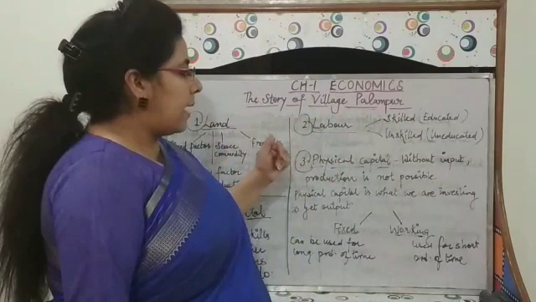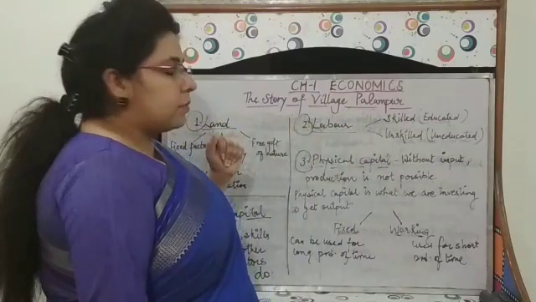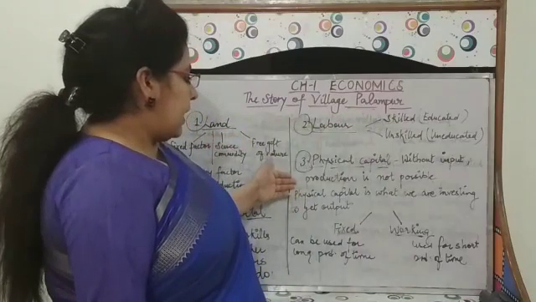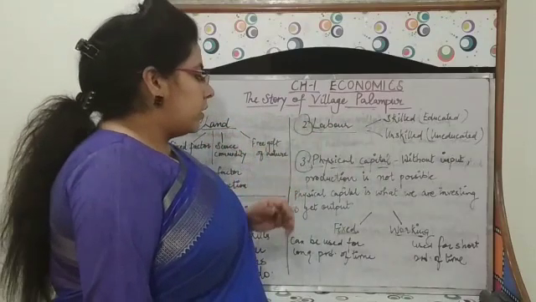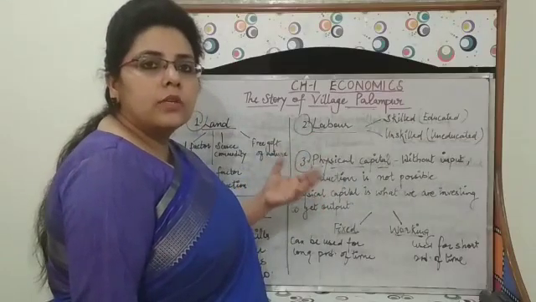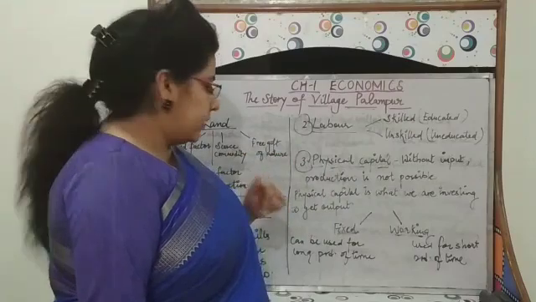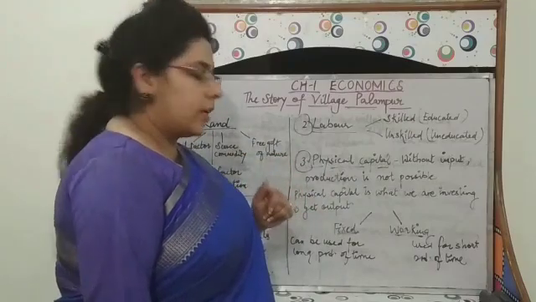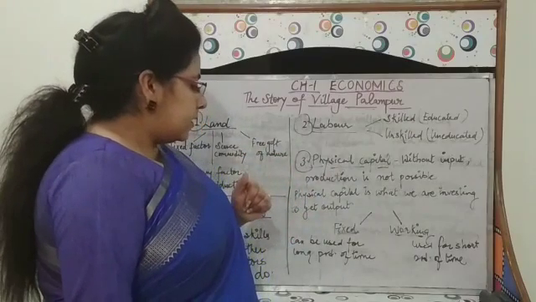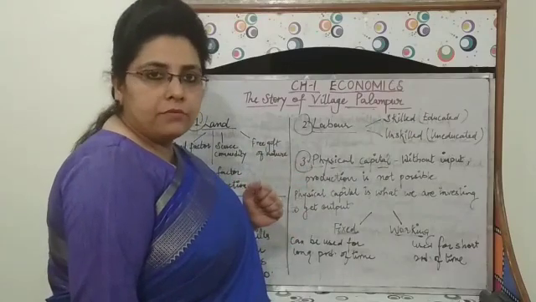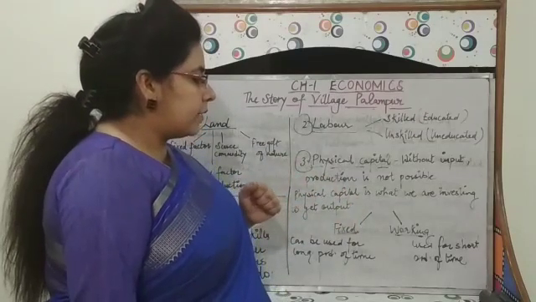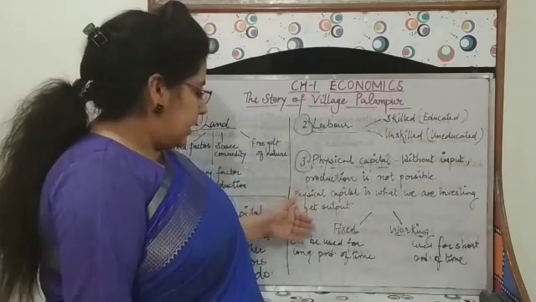Next is physical capital. Without input, production is not possible. Physical capital is what we are investing to get output. It is further divided into two parts, fixed capital and working capital. So, fixed capital can be used for a longer period of time and working capital can be used for a short period of time.